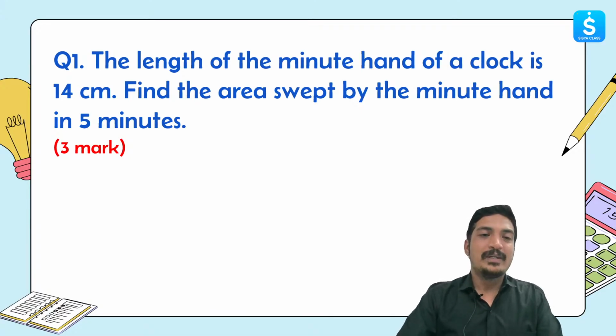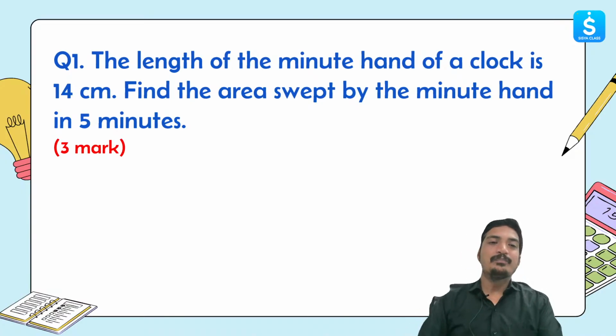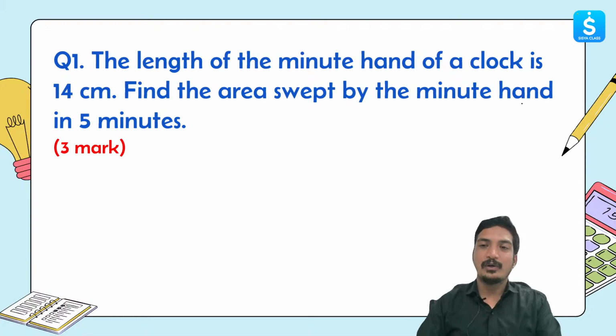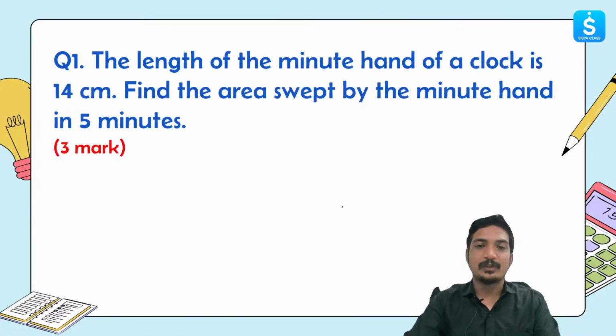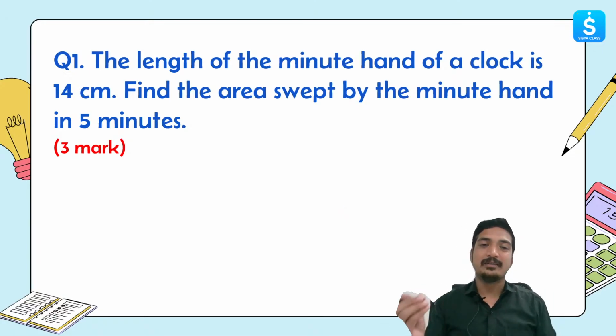Now the next thing that we need to find out is this question, which came in the board examination. The length of the minute hand of a clock is 14 centimeter. Find the area swept by the minute hand in 5 minutes. Interesting question over here. Let's try to create a diagram to understand things better.